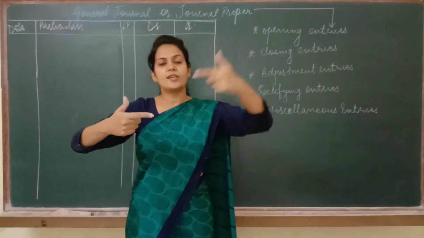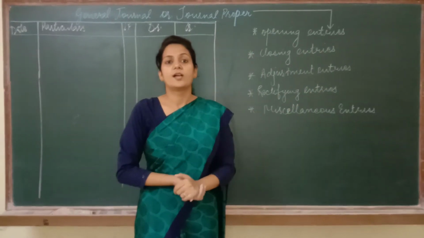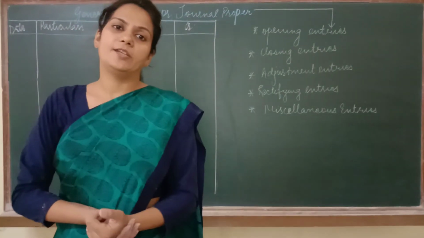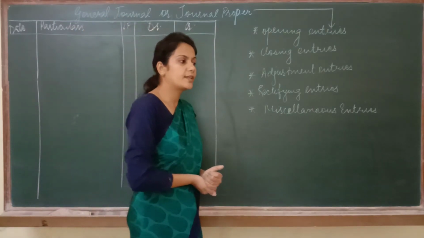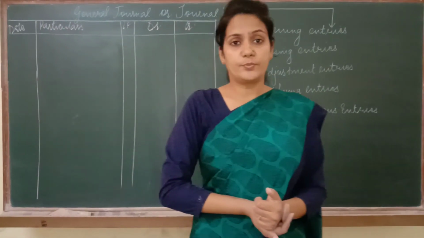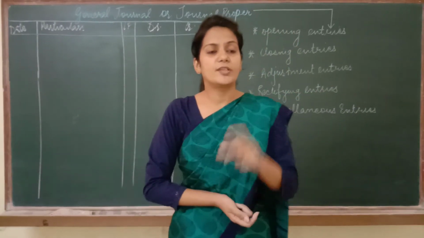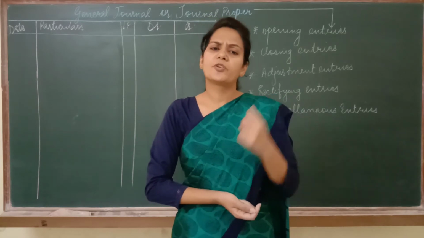Now in this entry, the word cash is there, so it will be recorded in the cash book. But drawings account debited to purchase account will not be recorded in any of the subsidiary books. Similarly, if I say that Ram was declared bad debts and nothing was received from his estate, then you will pass the entry: bad debts account debited to Ram account. Now think, where will you record this entry?